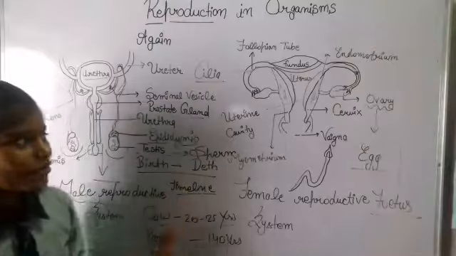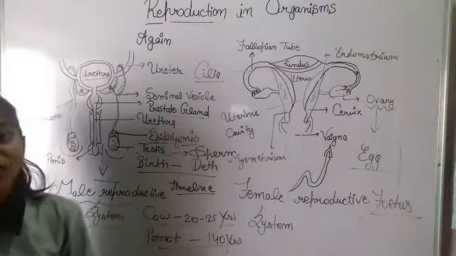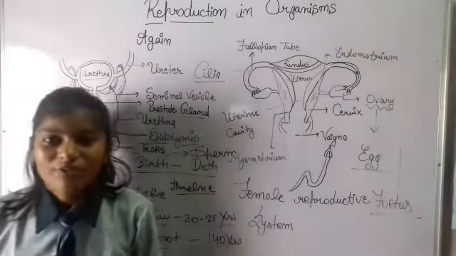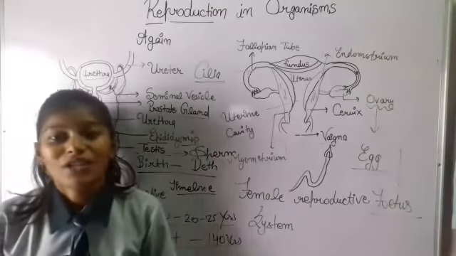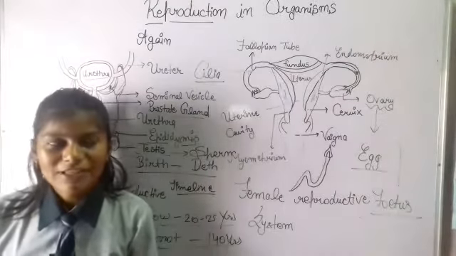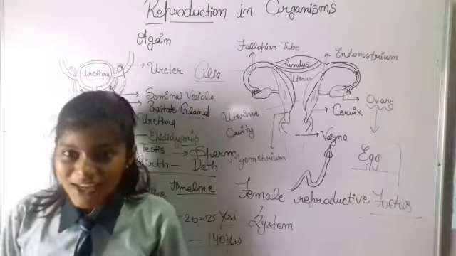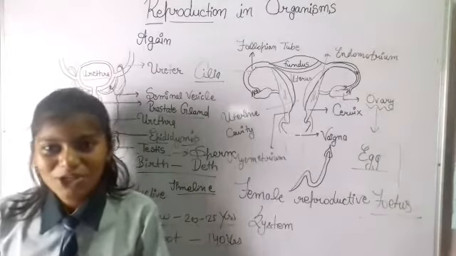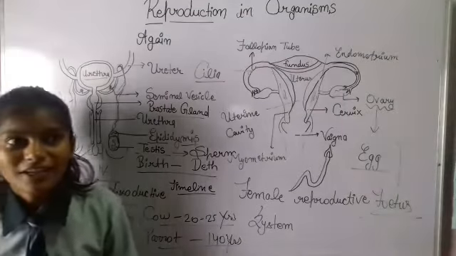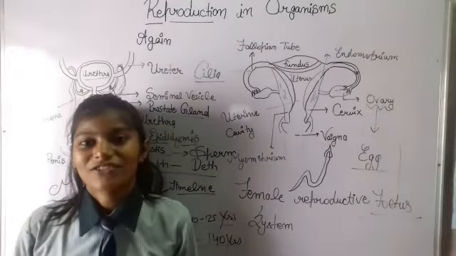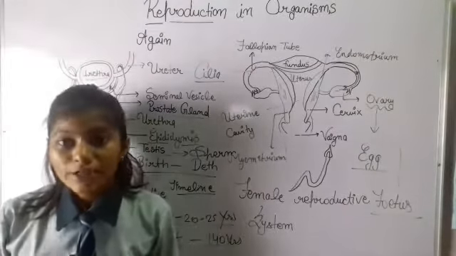Now this is all about sexual reproduction. We covered it in just a few minutes. Now let's move to asexual reproduction, which mostly happens in different kinds of organisms like amoeba, paramecium, plasmodium, leishmania, etcetera. So let's go to that part.